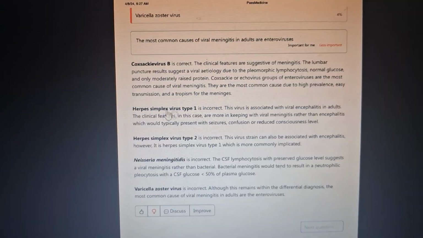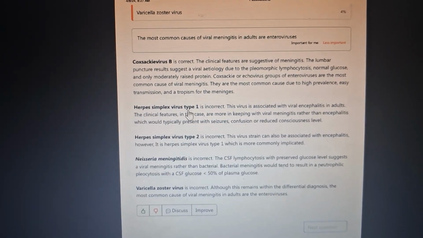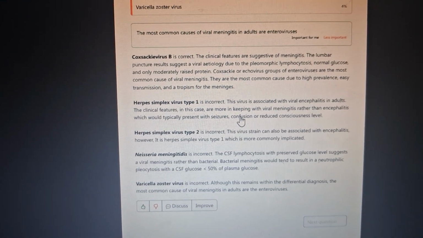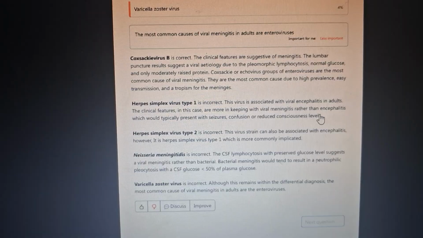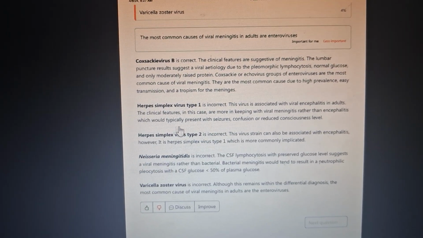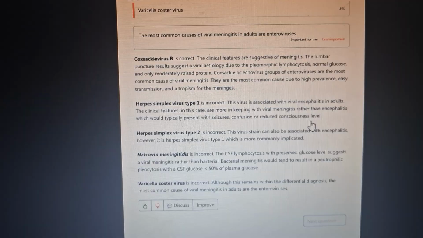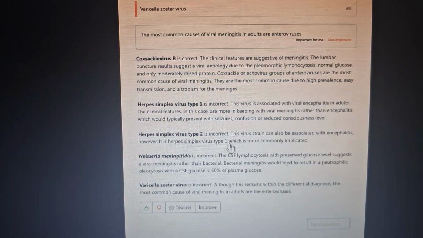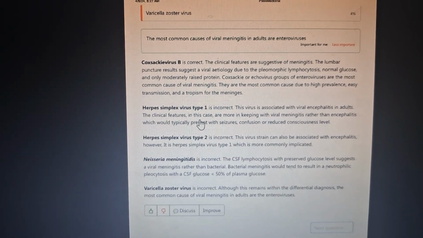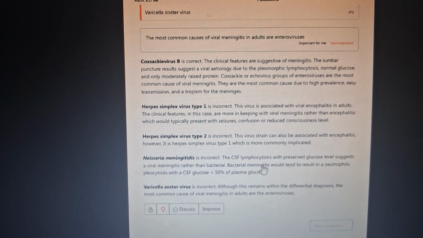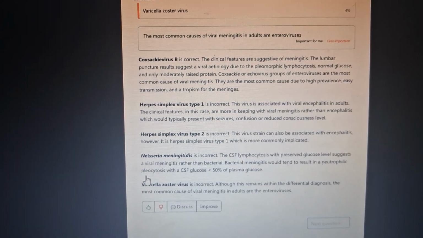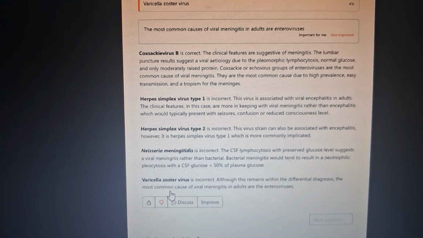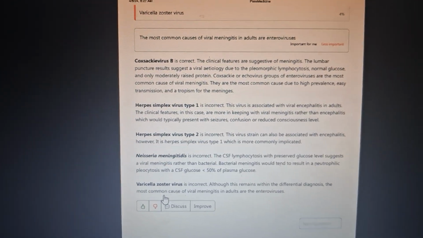Now, why not herpes HSV1 or HSV2? HSV1 is incorrect because the virus is associated with encephalitis in adults. The clinical features in this case are more in keeping with viral meningitis rather than encephalitis, which would typically present with seizures, confusion, and a reduced conscious level. HSV2 also causes encephalitis, however, HSV1 is more complicated. For Neisseria meningitidis, CSF lymphocytosis with preserved glucose suggests a viral cause, and bacterial would be neutrophilic pleocytosis. Varicella zoster virus is incorrect.